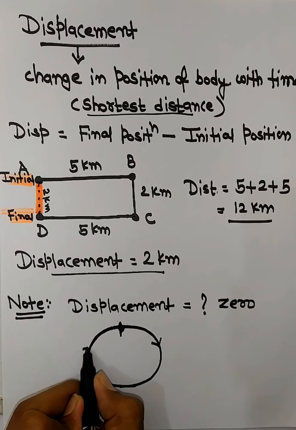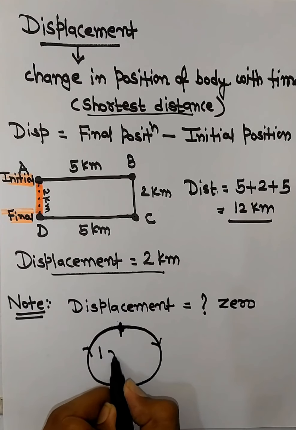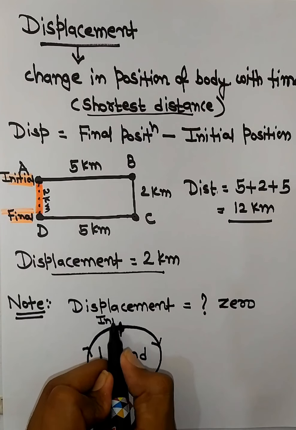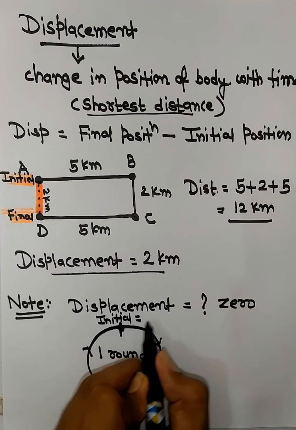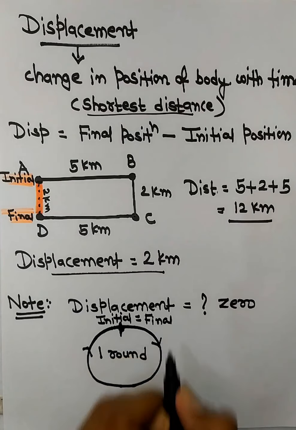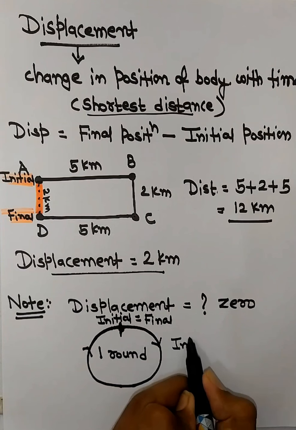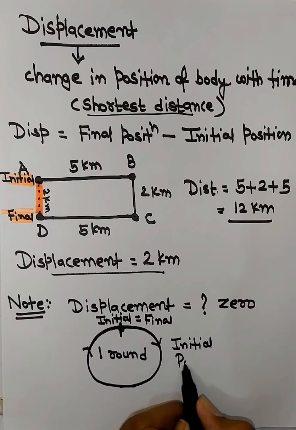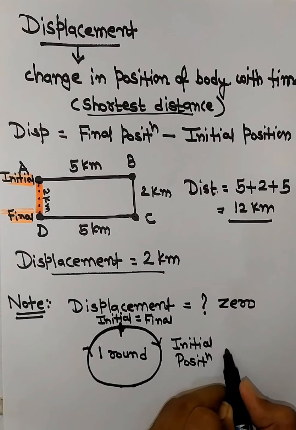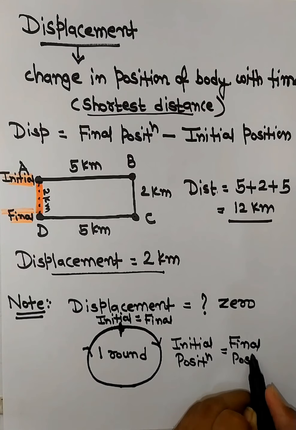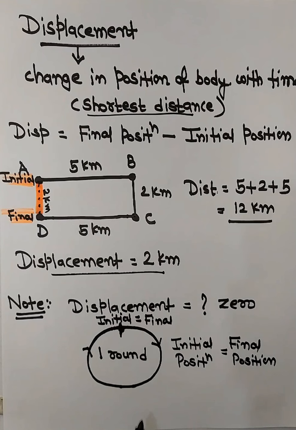So if you are moving in a circle and you are completing one full round, your initial position will be nothing but the final position, right? So if the initial position is the same as the final position, you haven't moved at all, right?